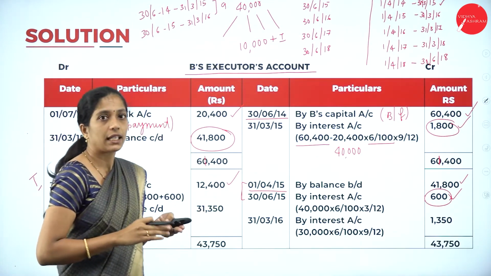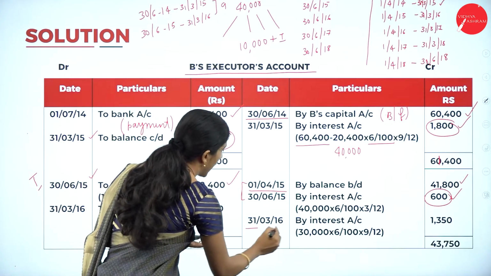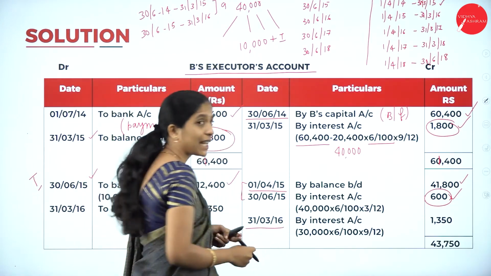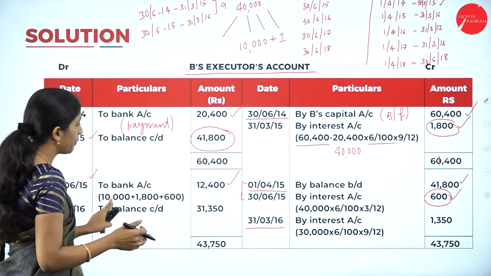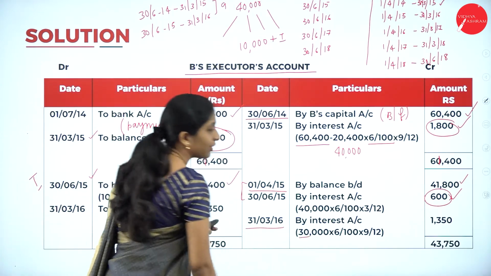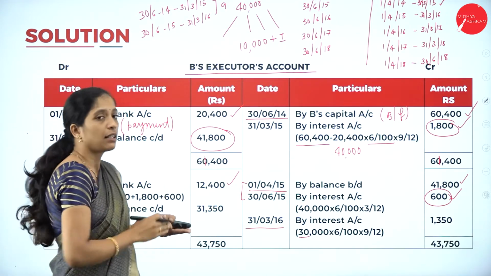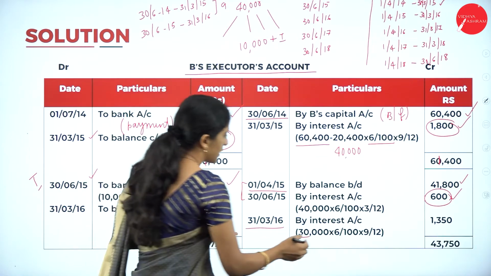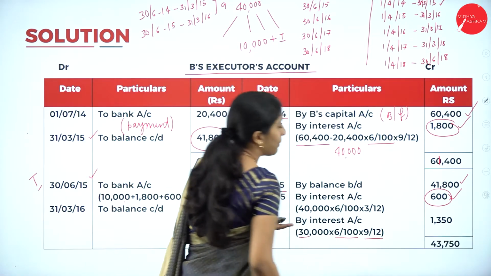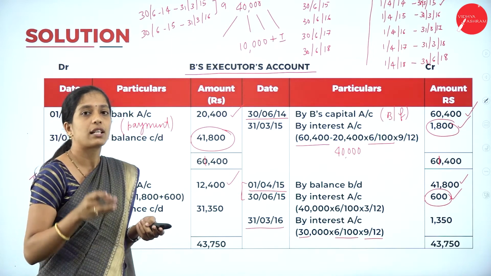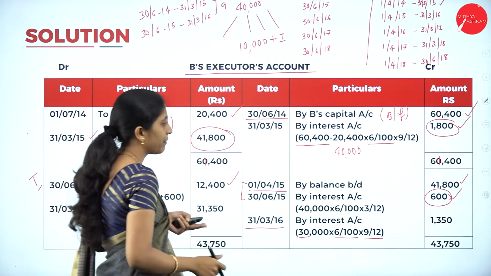So on which date do we calculate interest? At the end of the financial year, by interest account. So the remaining amount, we have already paid one installment, so the remaining amount is 30,000. It is 40,000 minus 10,000. 30,000 into rate of interest 6% into 9 months, that is till the end of the financial year. So 9 divided by 12.